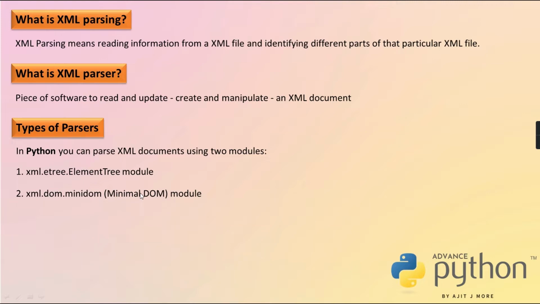Those who have knowledge of AngularJS or JavaScript might have used the document object model to access each and every element of your HTML page. Exactly the same, this is a DOM model for parsing XML. We'll discuss that too. So these are the two parsers which we are going to discuss.